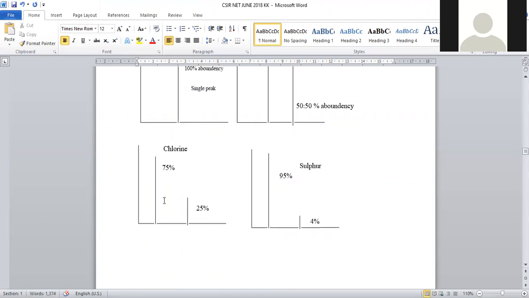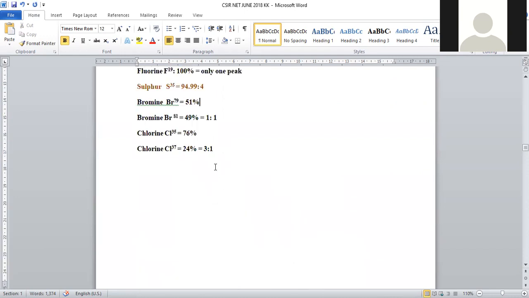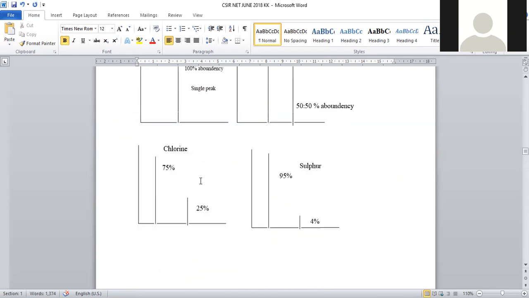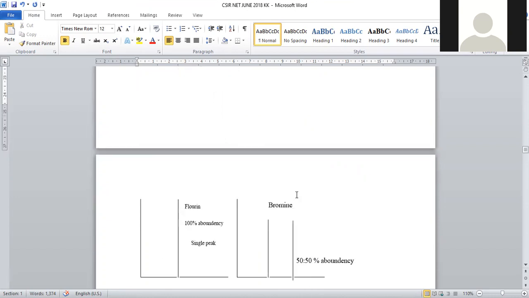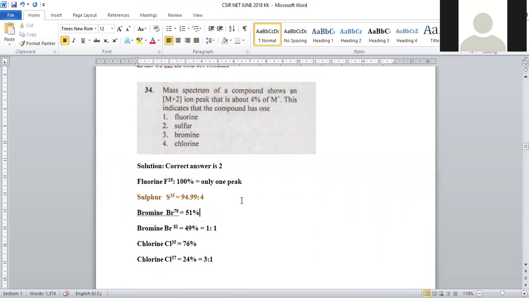75:25. One peak appears at 75%, second peak 25%. This is 3:1. Now it is called chlorine. Sulfur: 95%:4%. This peak abundance will be there. This is called sulfur. So 4% abundance is given for sulfur. Option number 2 is the right answer for this mass spectrum.